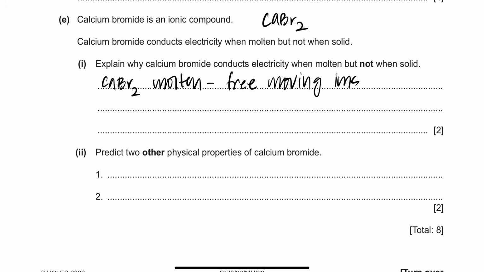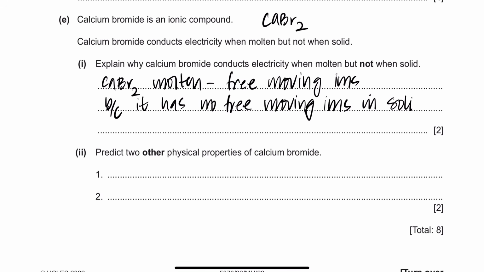Why? Because it's also asking you why it is not conducting electricity in solid. You also have to write that it does not conduct when it's solid. Why? Because it has no free moving ions in solid. So just by writing free moving ions and no free moving ions, you're gonna get 2 out of 2 marks. So no free moving ions in solid state.